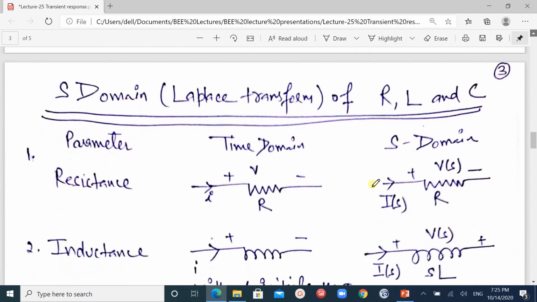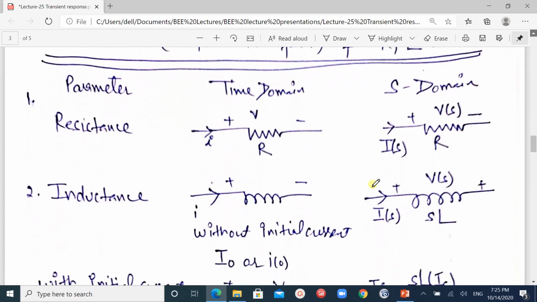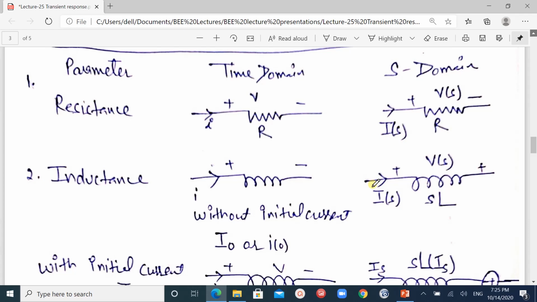Then how do the R, L and C respond in S domain? S domain is our Laplace transform. So here we are discussing the parameters one by one. The first one is resistance. Resistance, when it is in time domain, we are having this resistance. The current I is flowing, the voltage is V and this is R. But in the S domain, it is IS, and R is this, and this is the voltage in S domain.